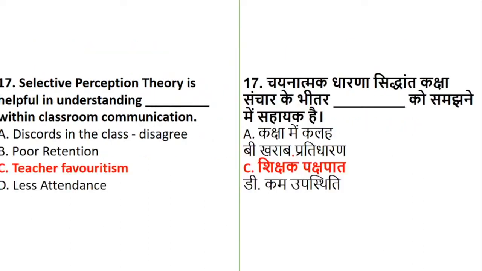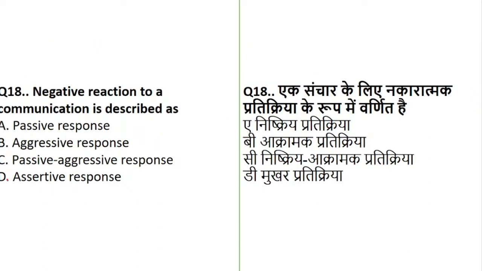So when I talk about selective perception theory being helpful in understanding classroom communication, that is the teacher's favoritism, meaning what you want to take, you take, irrespective of whether it is there or not, and the rest you leave. So selective perception theory is useful in understanding teacher's favoritism, that is your belief, and you take it according to your perception. Fine. Okay, coming to question number 18.